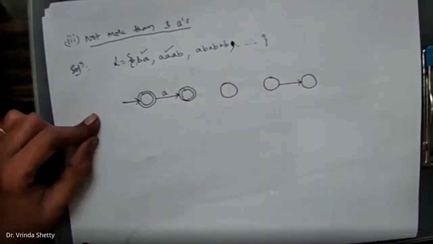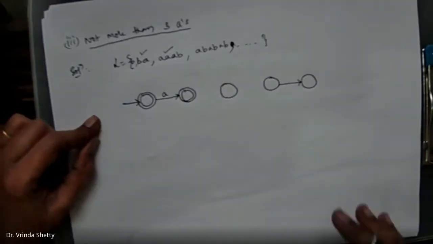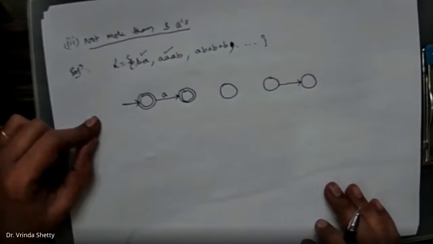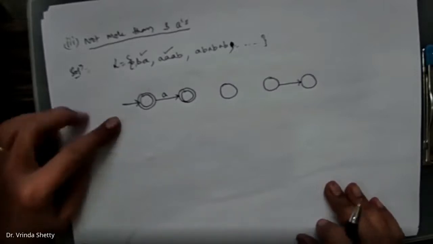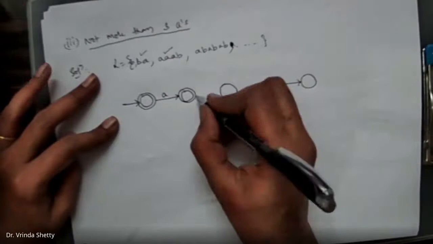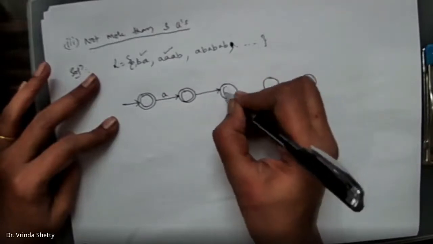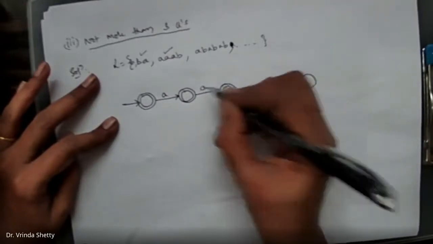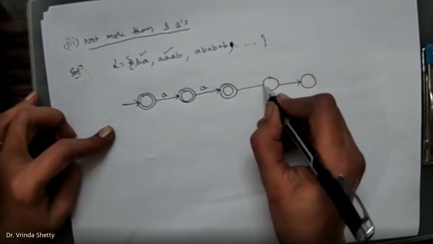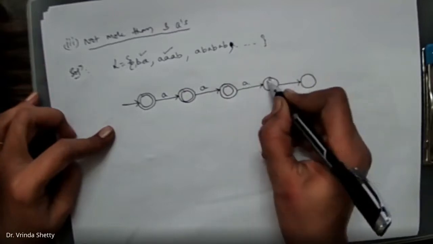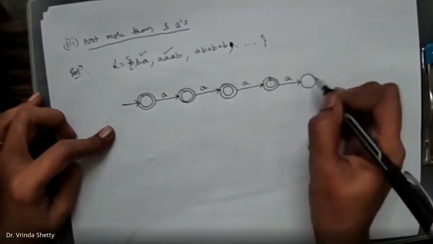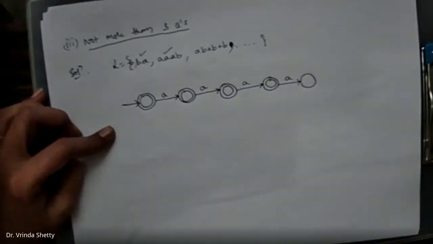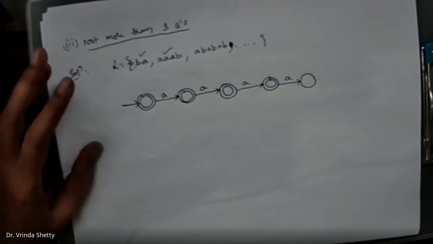2 A. As soon as it has to accept, we'll make those a final state. How do we represent a final state? We are going to replace a final state with a double circle. So 1 A accepting, 2 A's accepting, third A accepting, fourth A reject the string. As soon as the fourth A is encountered in the given string, the string has to be rejected.